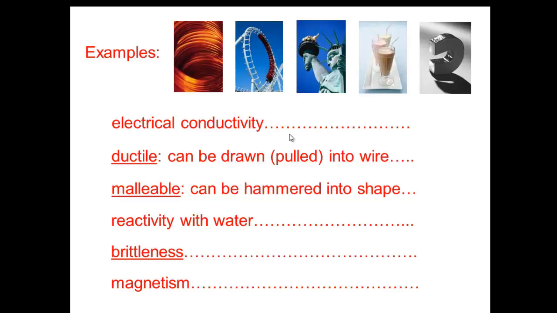Is it physical or chemical? Because it doesn't relate to the reactivity of the substance, if it can react or not, it's physical. The second and third ones, ductility and malleability, are physical properties that can be observed or measured. That's why they are physical.